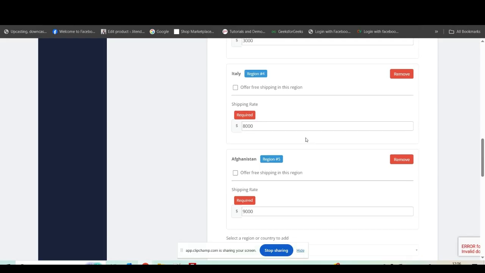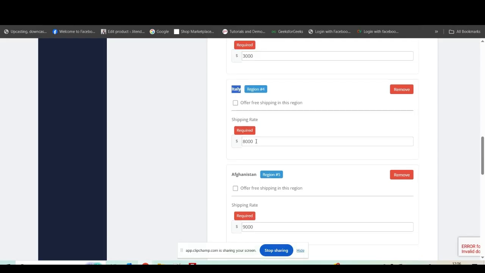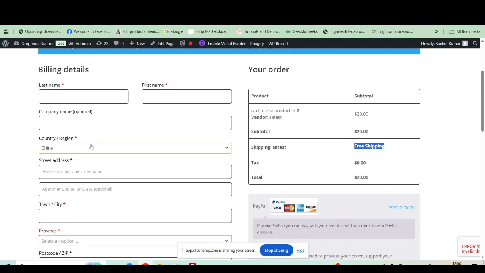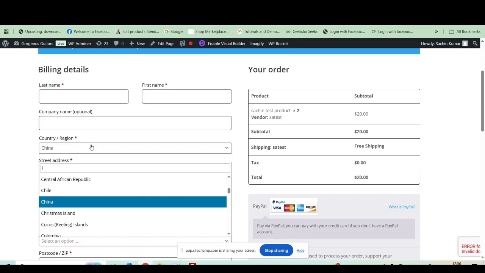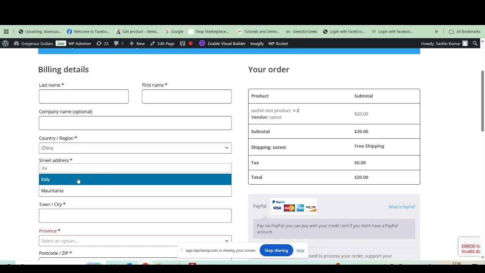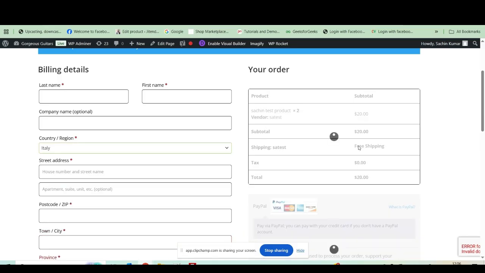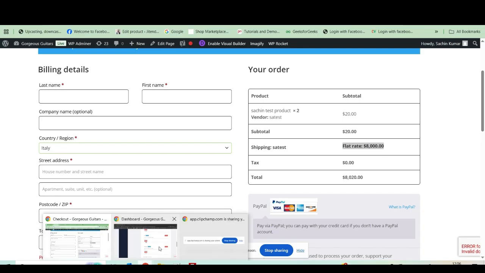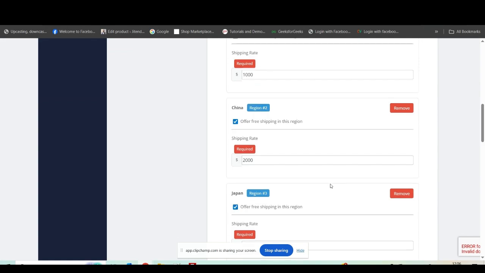Suppose I have given an option in Italy, 8000. Suppose I am from Italy and I am purchasing this and I select Italy, then it will change to flat rate 8,000. So it's working like that.